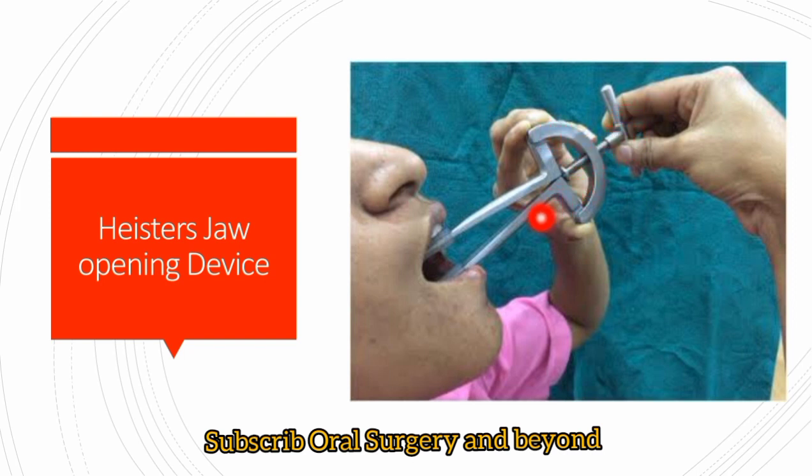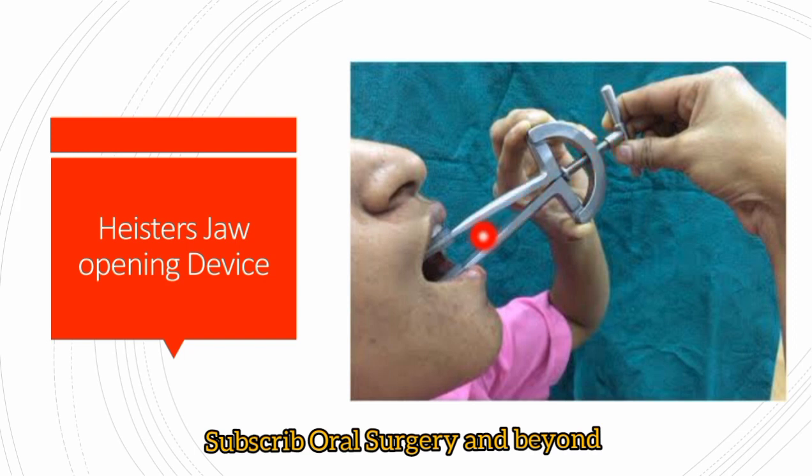We tell the patient to open to the maximum until they feel unbearable pain. At that point they stop, unscrew the screw and take the device out. Then repeat this session on a daily or alternate-day basis.